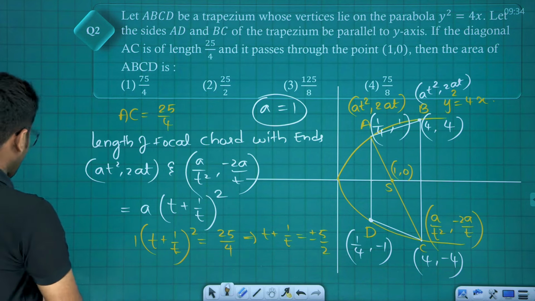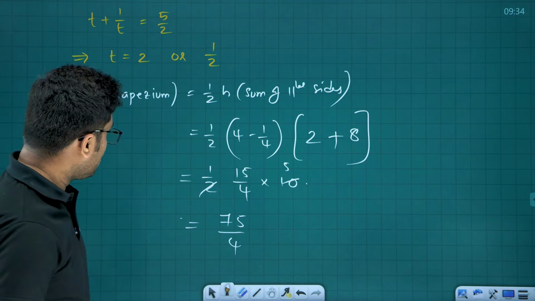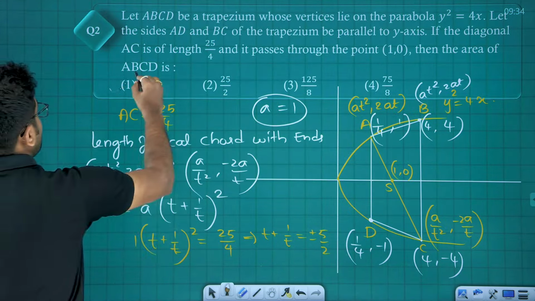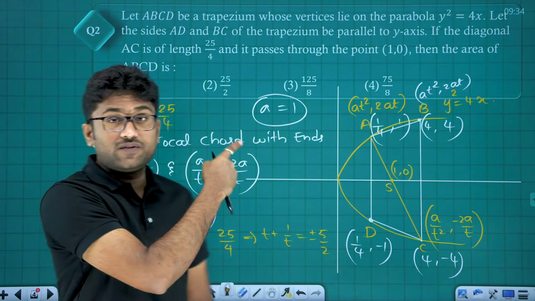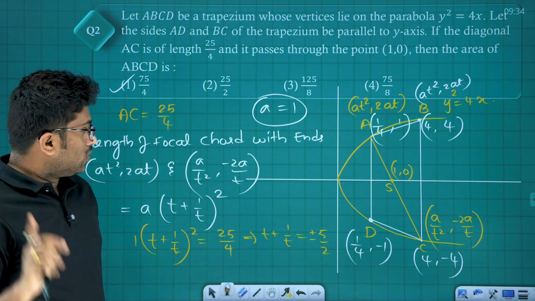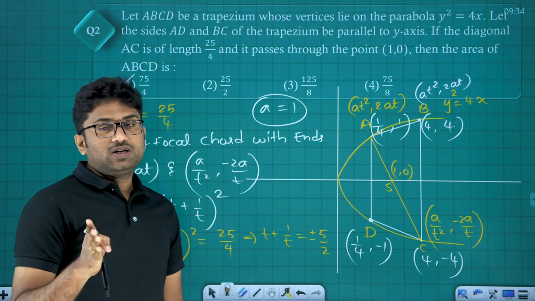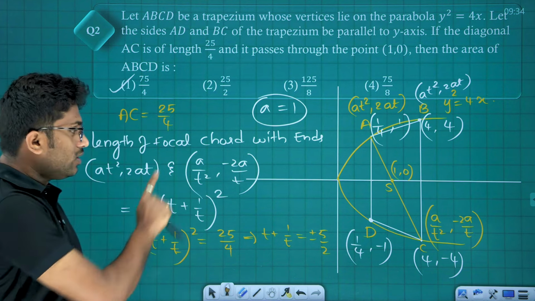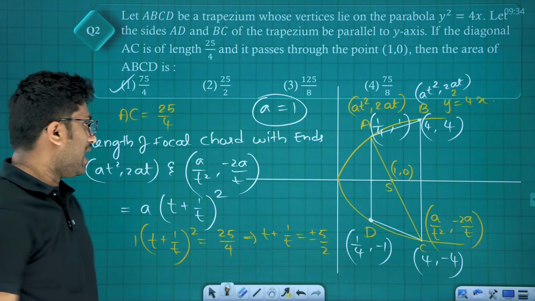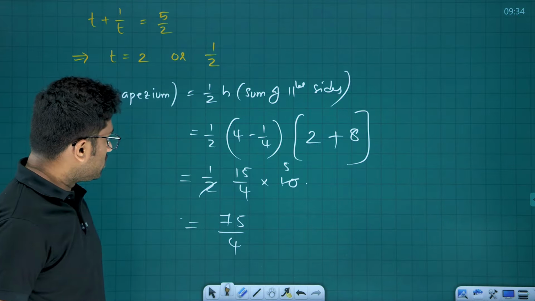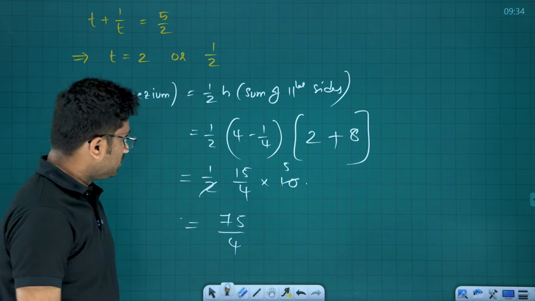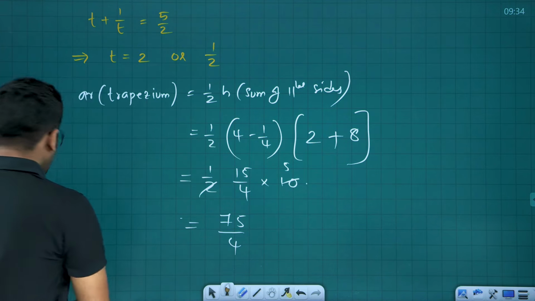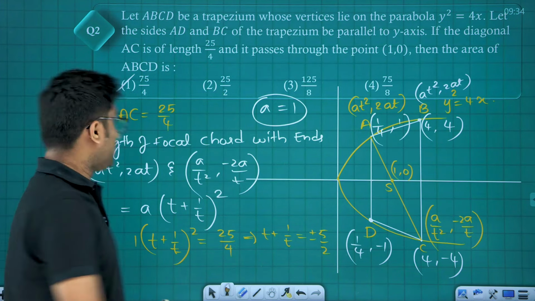75 divided by 4. That's it. 75 divided by 4, which is option 1. See, we also have 75 by 8, so make sure you're taking the vertices in proper order. Hence the area of this particular trapezium is half h into (a plus b), which is equal to 75 by 4 square units. Option 1. Next question.